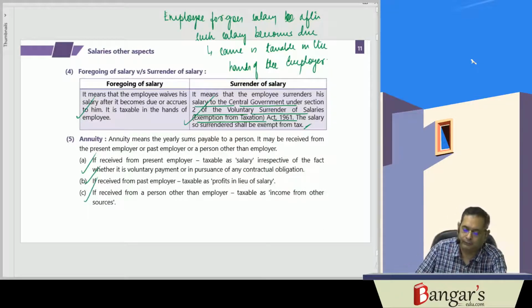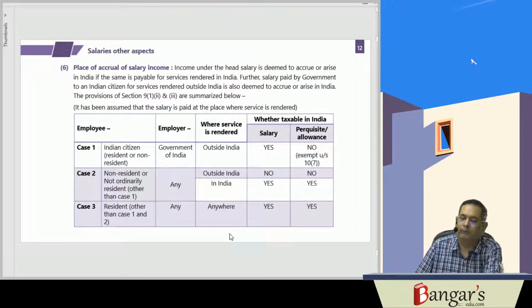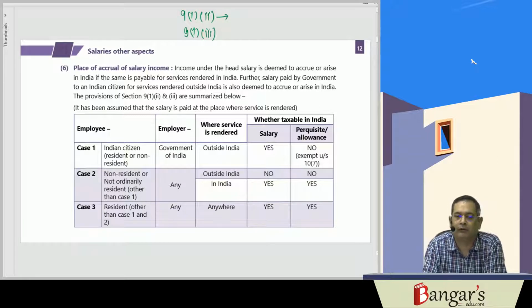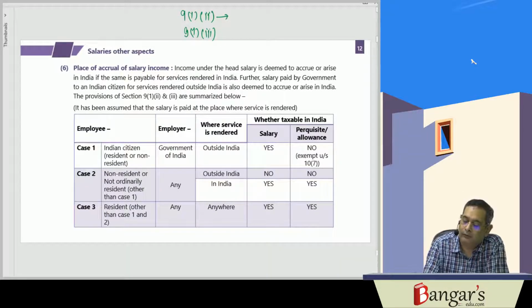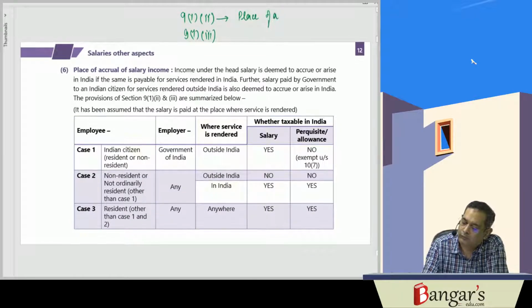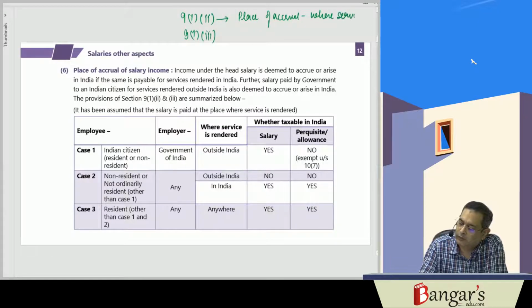Then, place of accrual of salary we have discussed under section 9(1)(ii) as well as 9(1)(iii). Place of accrual of salary. In the last chapter we have discussed that the place of accrual of salary is where services are rendered.